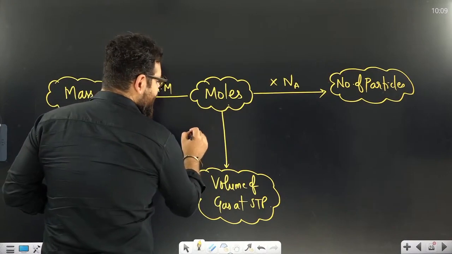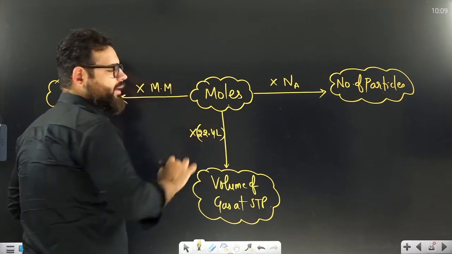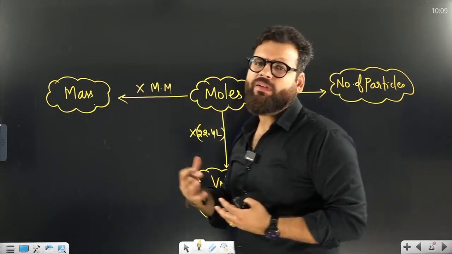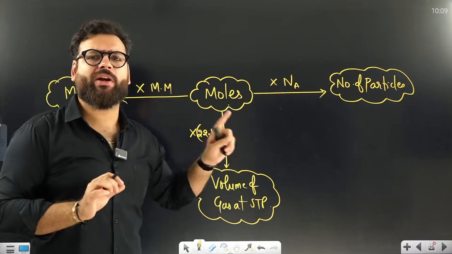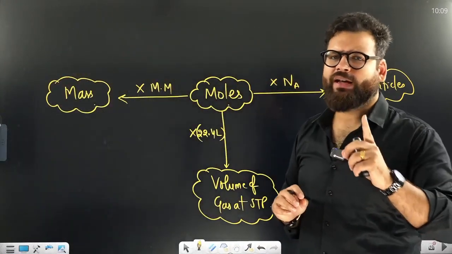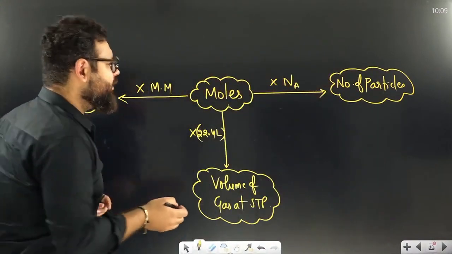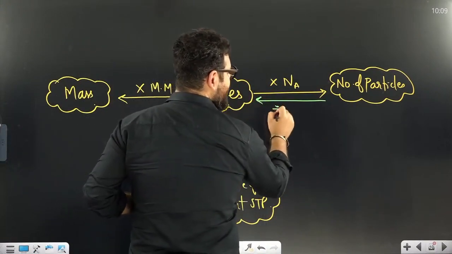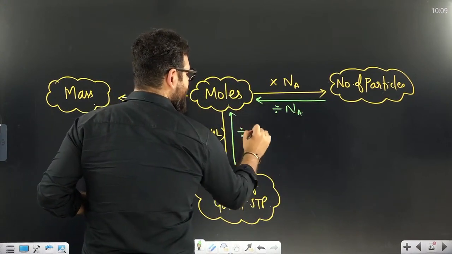Please remember, each mole of any gas, any ideal gas, occupies 22.4 liter at STP. This comes from the ideal gas equation, PV equals nRT. Okay, not required right now. You remember this value, 22.4 liter. Any gas occupies 22.4 liter when we take 1 mole. So moles into 22.4 liter becomes volume. And when you want to go opposite, just divide. Particles are given, you want to find moles, divide by Na. Volume is given, you want to go to moles, divide by 22.4.